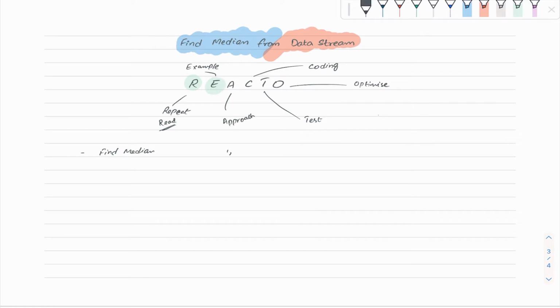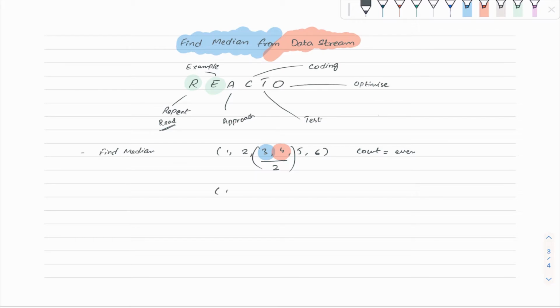Suppose we have 1, 2, 3, 4, 5, 6. In case of even numbers, always go with a very basic, simple example so that you can digest the question in a very short time. We have, let's suppose, numbers 1 to 6. The count or size is even. We will go to the middle two, take their sum and divide by 2. That will be the median.